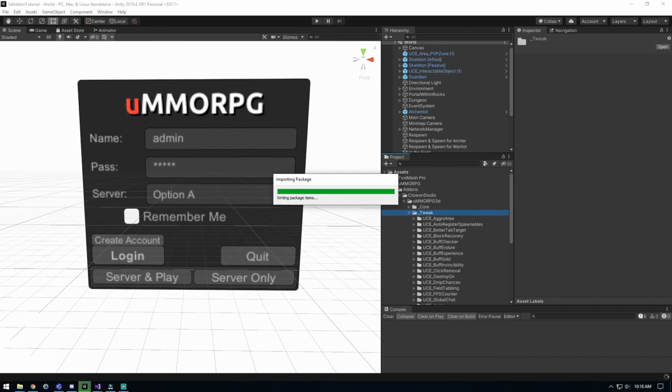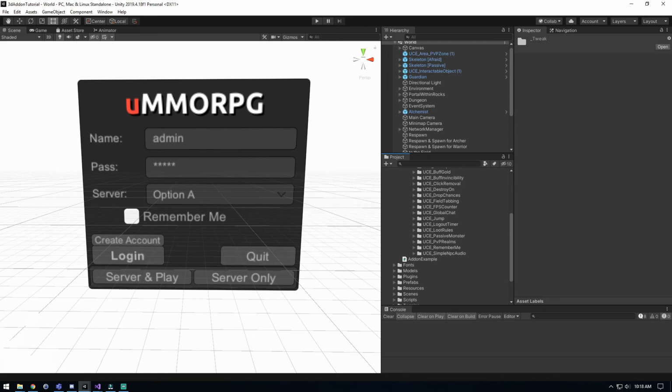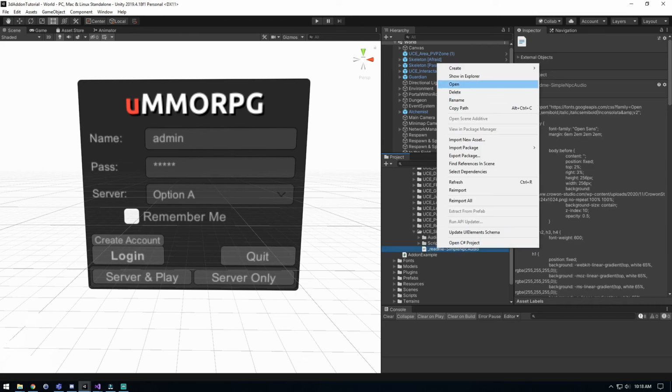Import. Now keep in mind, I did include an audio clip in this. It is literally just a recording of myself. It's nothing fantastic, nothing great. You are allowed to use it though if you would like in your project. I have absolutely no problem with that. So let's go ahead and open up that README.